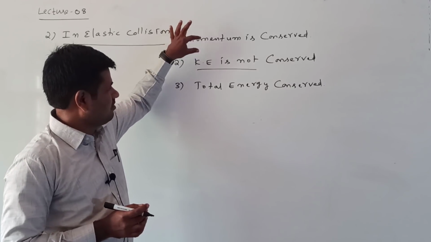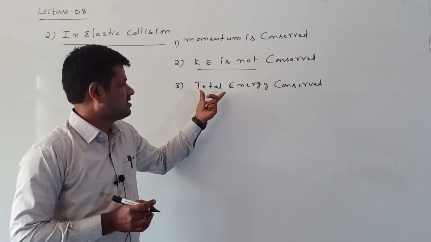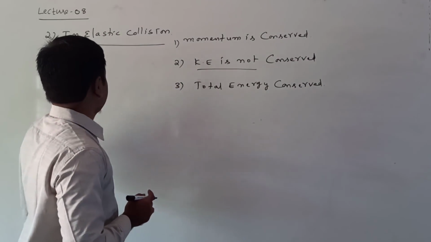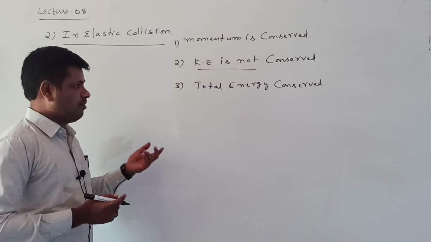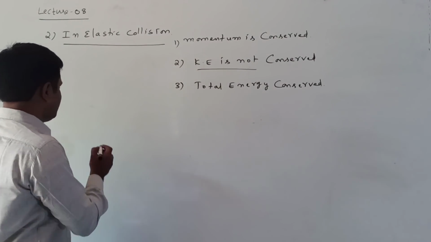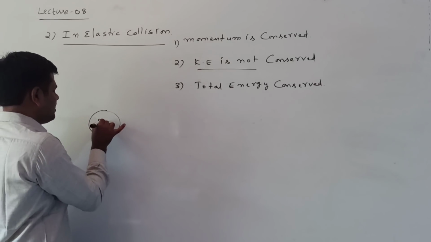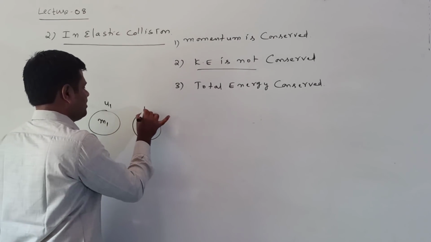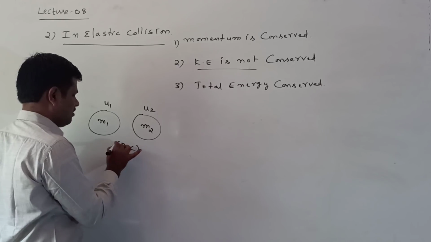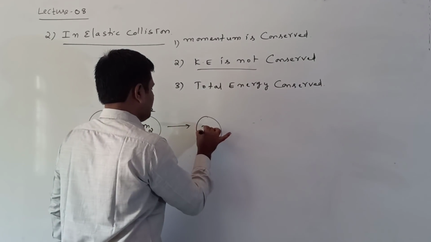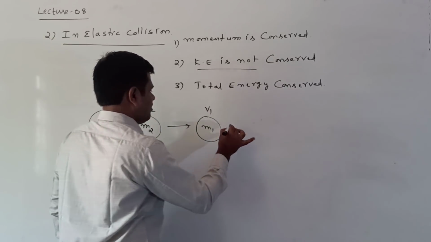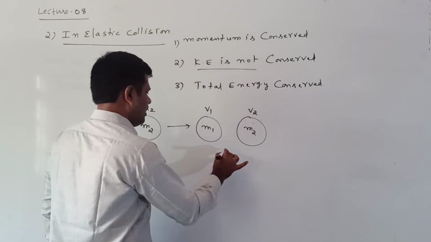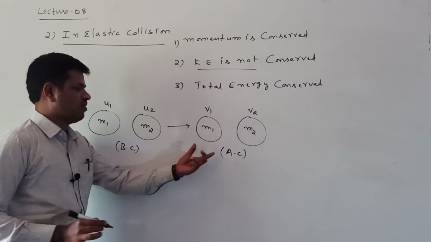Here momentum is conserved, but kinetic energy is not conserved. But what is conserved here? Total energy is conserved. This type of collision is called inelastic collision. Suppose in this collision the first body velocity is u1, the second body velocity is u2. This is before collision. After collision, the first body velocity is v1, the second body velocity is v2.